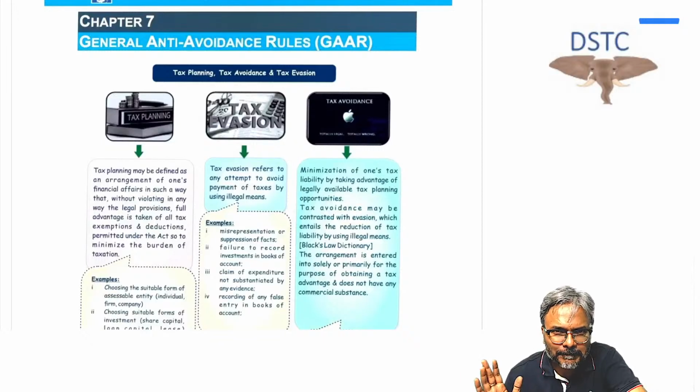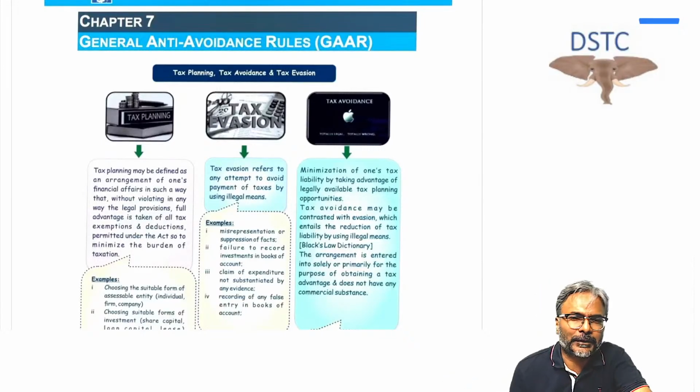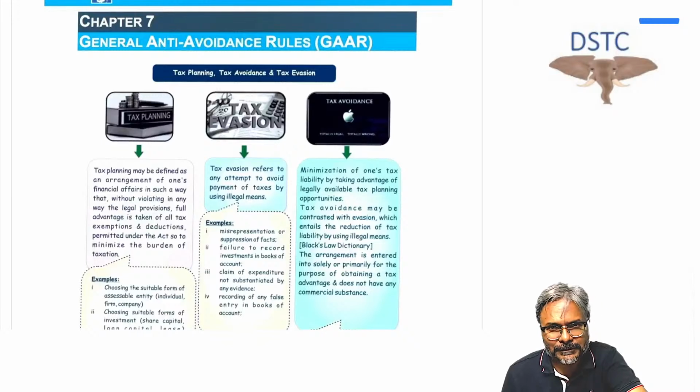The last category, which you all are aware of, tax evasion, is illegal. So tax evasion always is illegal. Any case of tax evasion, for example, underreporting of an income or a bogus claim, are some of the examples of tax evasion. As you all know, tax evasion is illegal, and you know what the consequence would be. That is all about tax evasion.